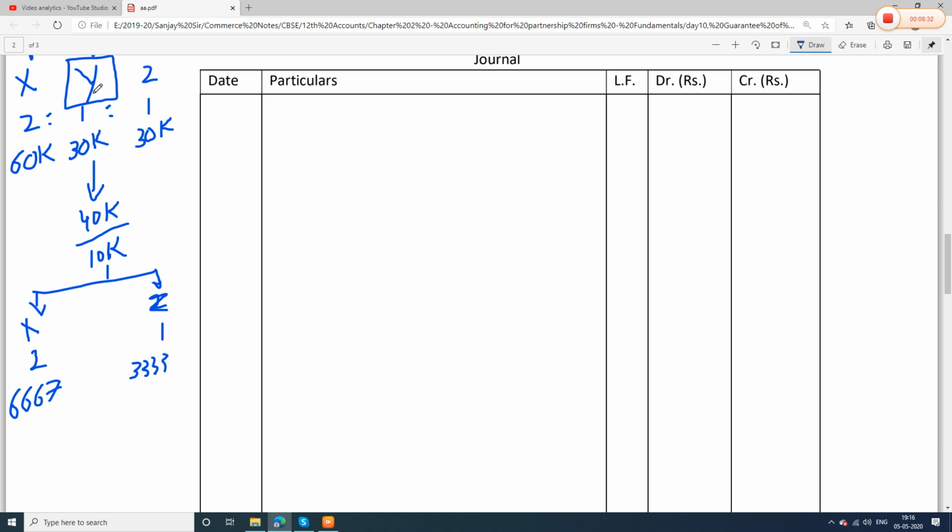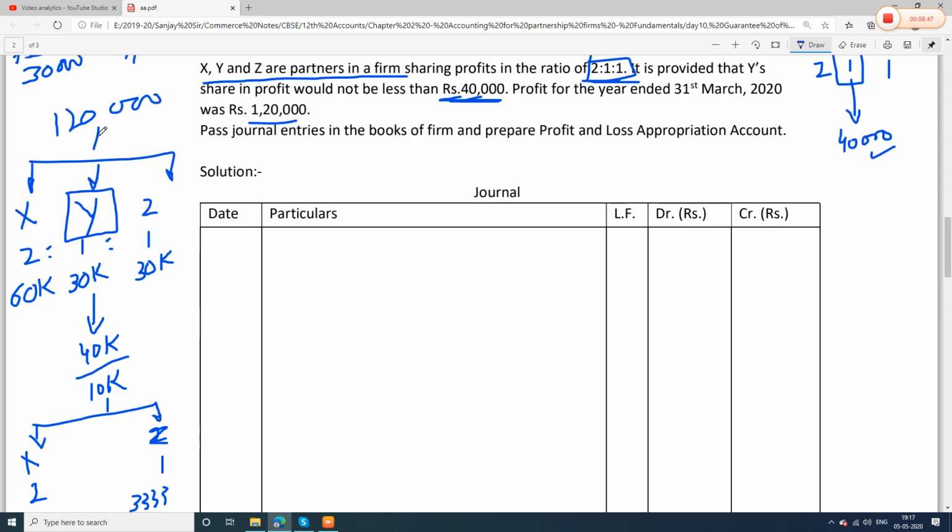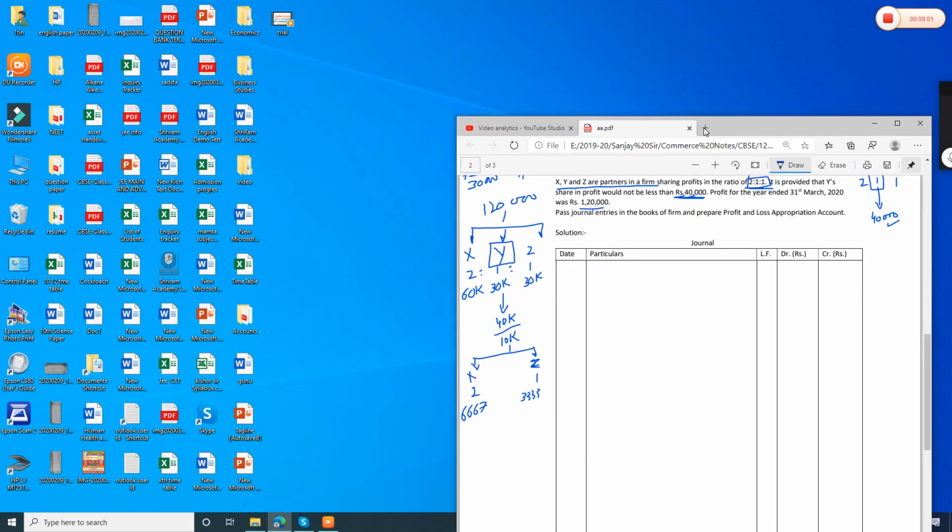To Y. Who will pay? X and Z. Why will they pay Y 10,000 rupees? Because Y was guaranteed a minimum of 40,000 rupees, but when we distributed the profit of 1,20,000, his share as per the profit sharing ratio came only 30,000 rupees. So there is a shortfall of 10,000 rupees. Who will bear the shortfall? The remaining partners will bear the shortfall. I hope you understood the concept, guys.